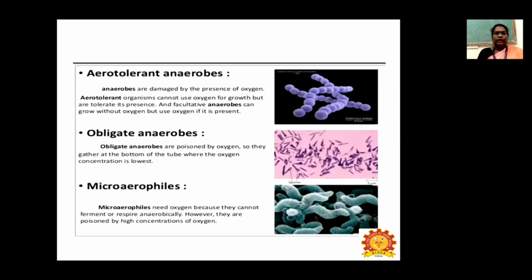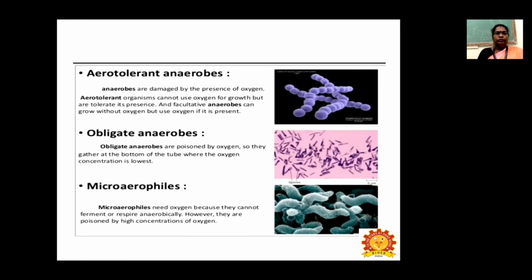So aerotolerant means that organisms cannot use oxygen for their growth, but they can tolerate its presence. That's why they are called aerotolerant anaerobes. And facultative anaerobes can grow without oxygen, but use oxygen if it is present.